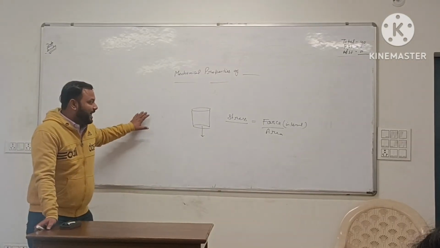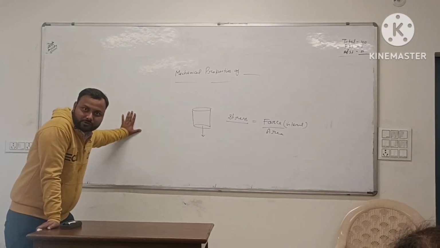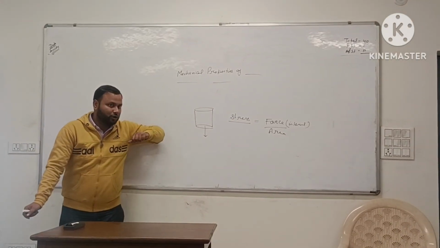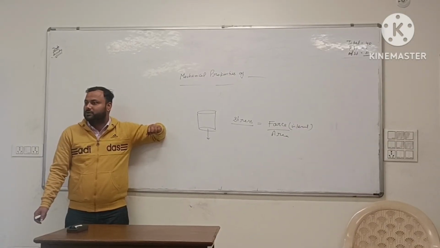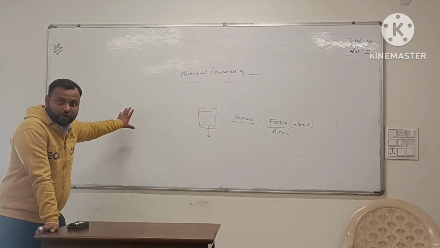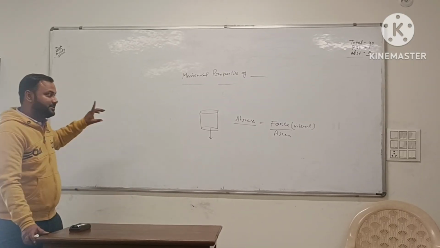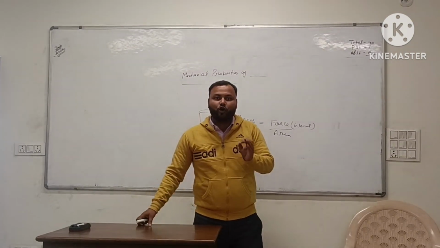When you apply force perpendicular to the cross-sectional area, this is the normal force. This is the surface, and the cross-sectional area vector of this surface is perpendicular to it. So when you apply the force in the direction of the area vector, or in the normal component of the force, this force is called the normal force, and the stress type is normal stress.